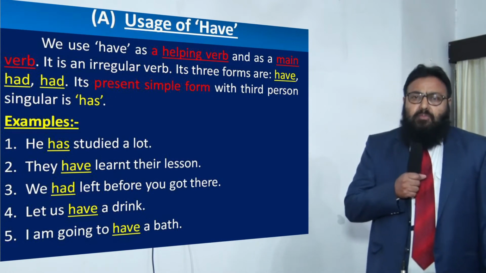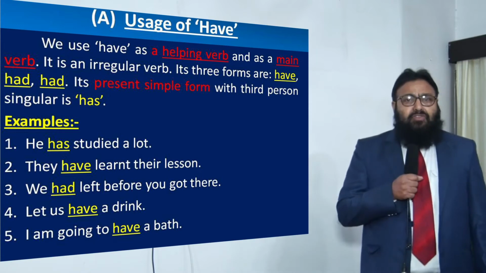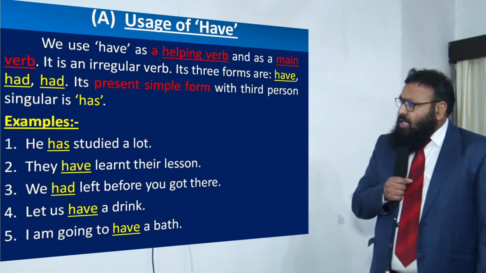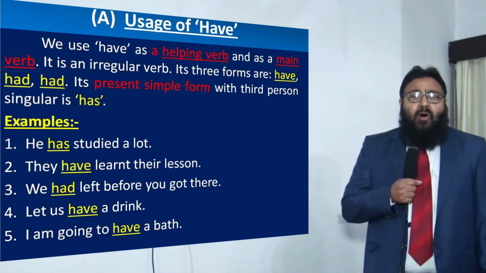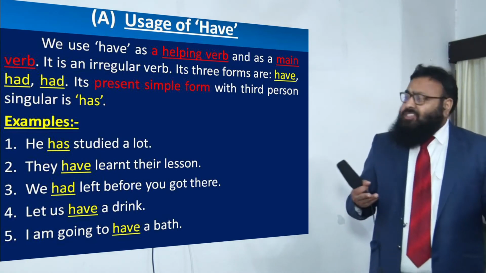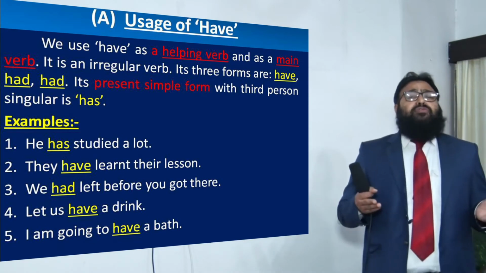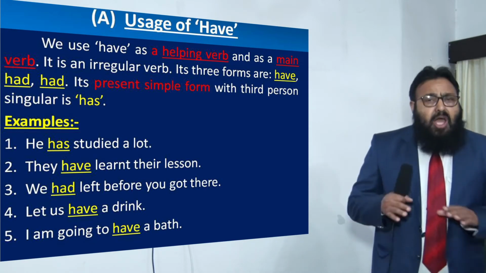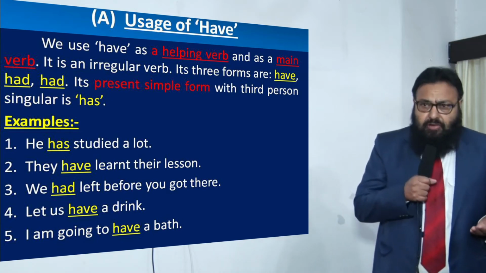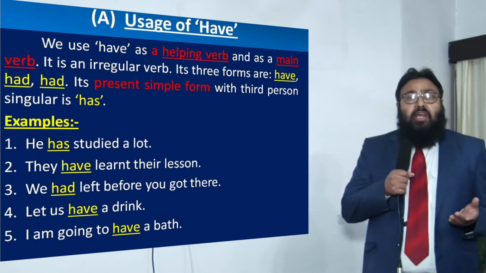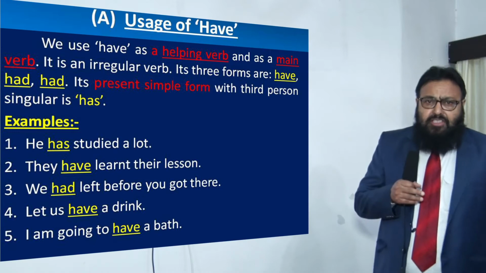Now, children, we are moving on to our main topic, that is the usage of have and do. Have and do along with be are called primary auxiliaries in English language. There are two types of auxiliaries in English language, primary auxiliaries and modal auxiliaries, dear children. So, we are going to study the primary auxiliaries have and do. We are not concerned here with be.